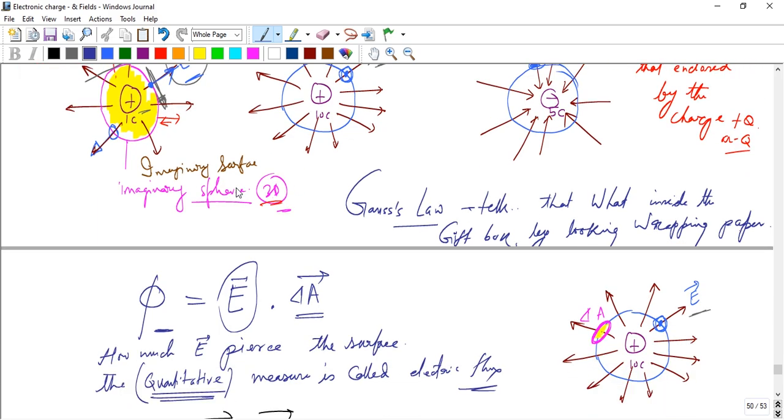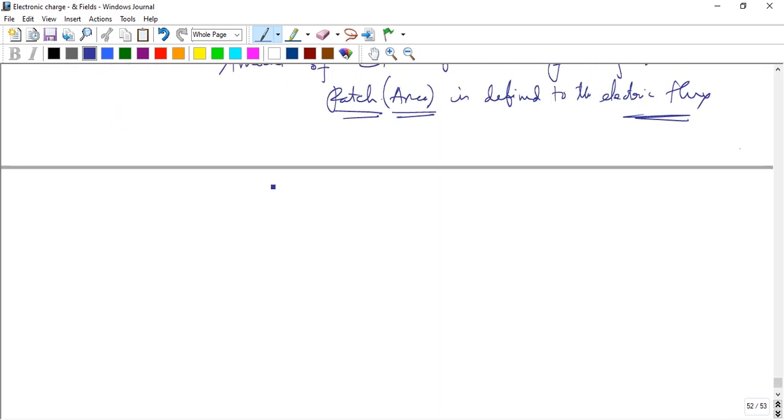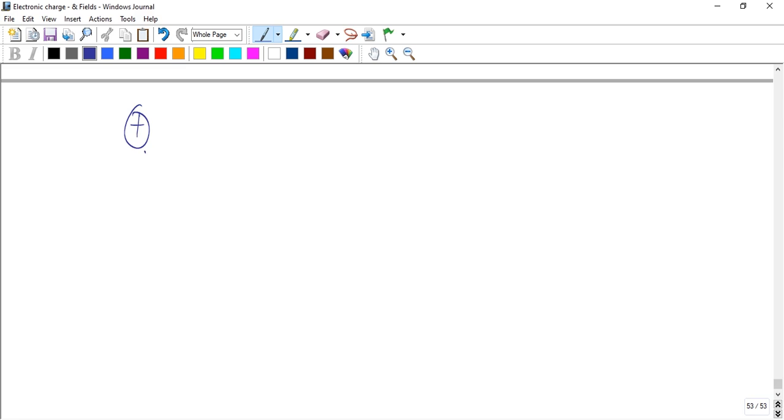Okay, suppose we draw a diagram like this. If there is a positive charge here, the electric field goes in that direction, in that direction, in that direction. If we consider a surface here, a 3D surface, I mean a sphere, on the surface the electric field is tangent. That means it is not enclosed by the charge. This surface has zero charge enclosed, no charge enclosed by the surface. That's why the field is skimming the surface. Very important.